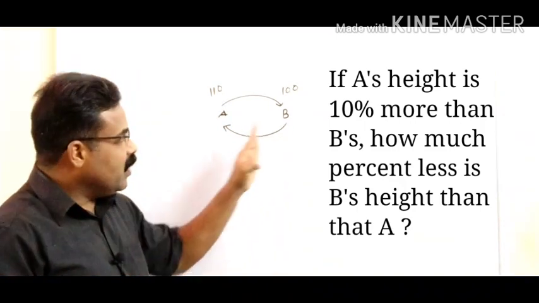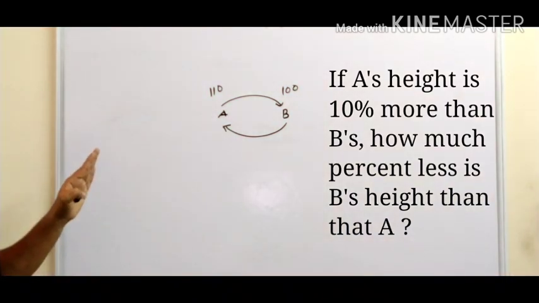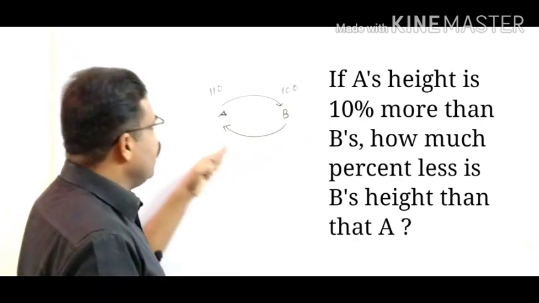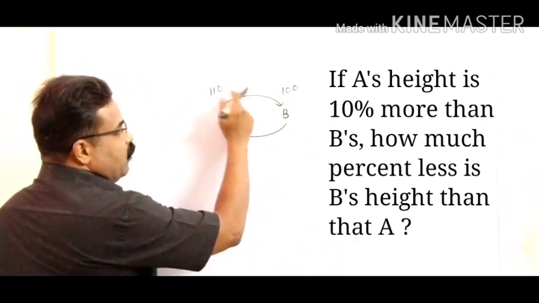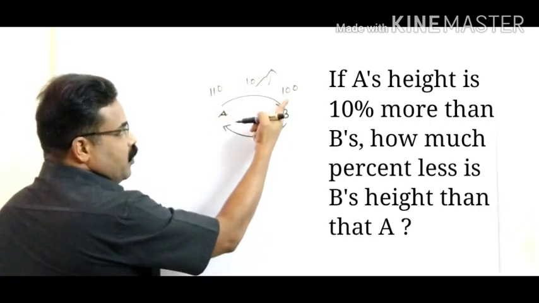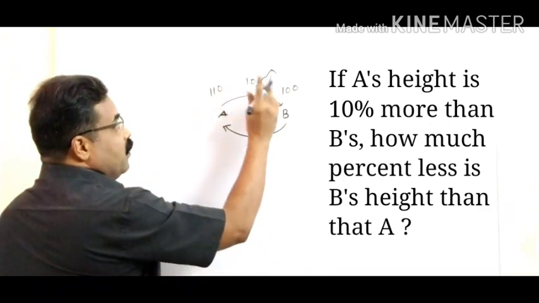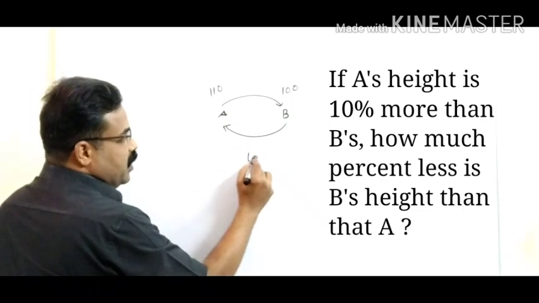So here it is given in the question that A's height is 10% more than B's height. If B is 100, I can take A as 110. When you come from B to A, it is 10% more.